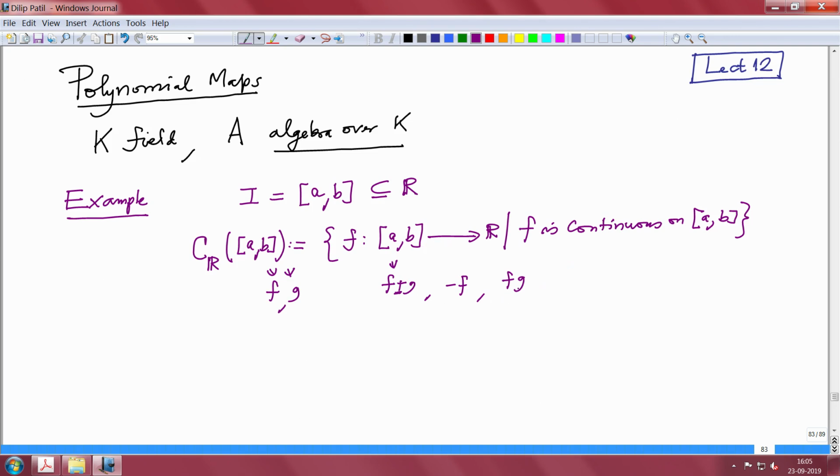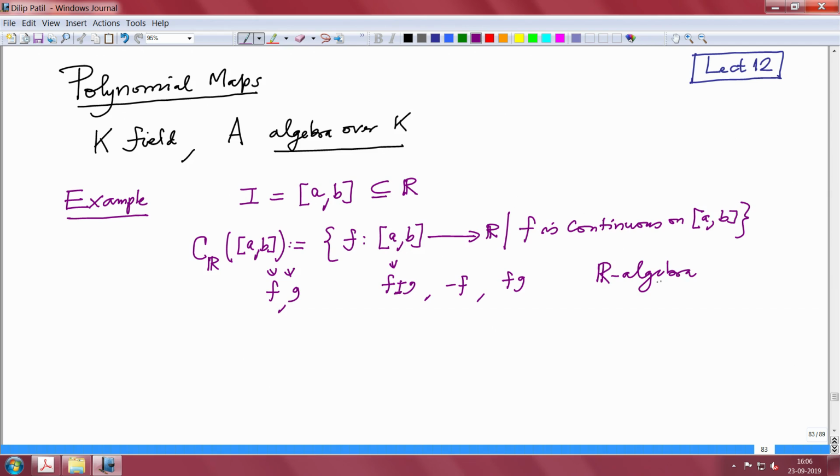What does this mean? This simply means that this C_R[a, b] is an R algebra. I just forgot to say that any constant function is continuous. So therefore it forms an algebra, and in the first course on analysis you normally study this algebra.